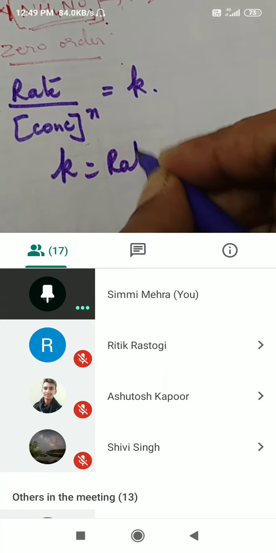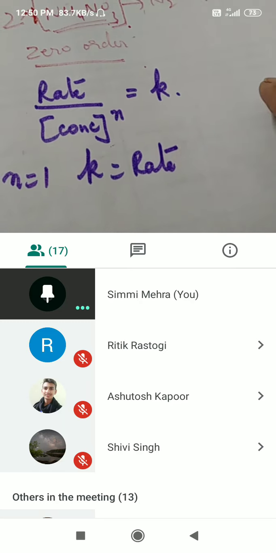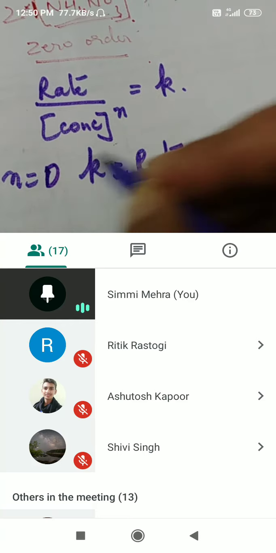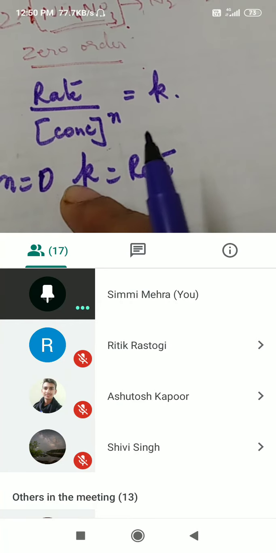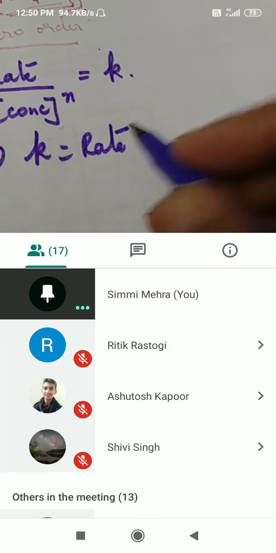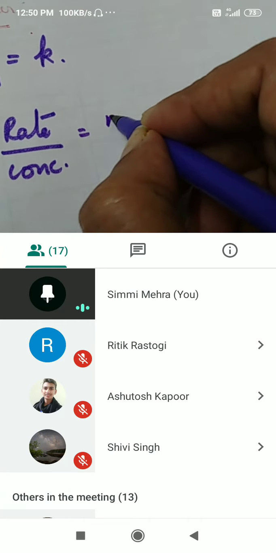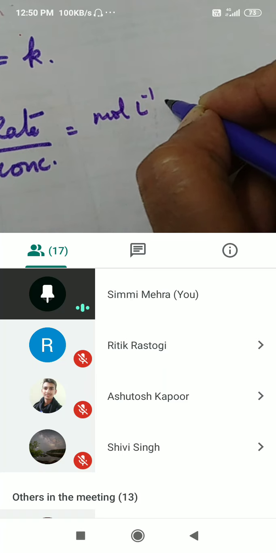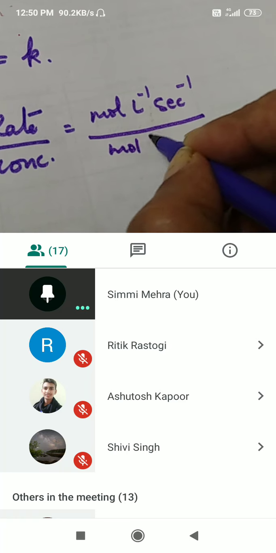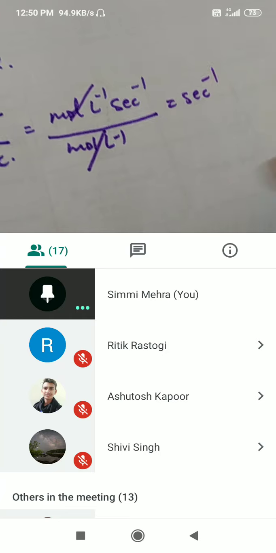Anything raised to the power of 0, n is equal to 0, is equal to 1. So k is just rate, with units of moles per liter per second. Now for a first order reaction, I am taking the value of n to be equal to 1. So rate upon concentration is what is left. Rate is moles per liter per second, and concentration is in moles per liter. This will get cancelled. What are we left with? Second inverse.